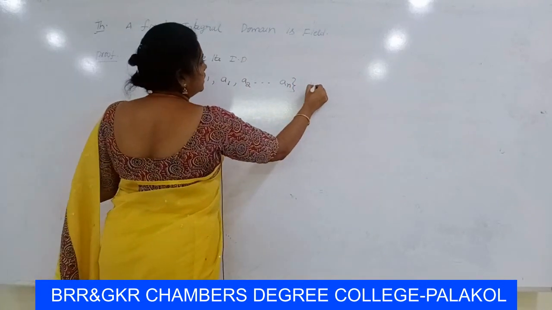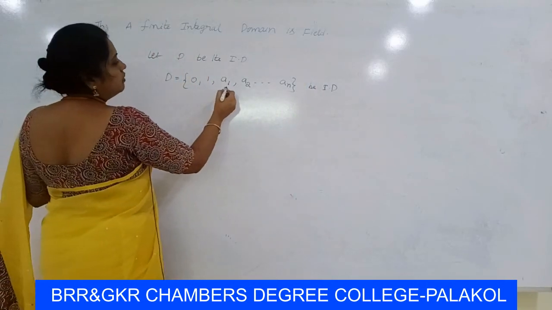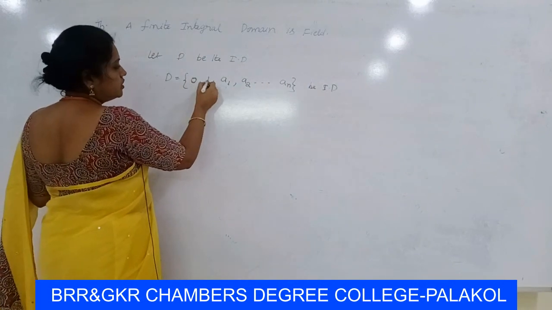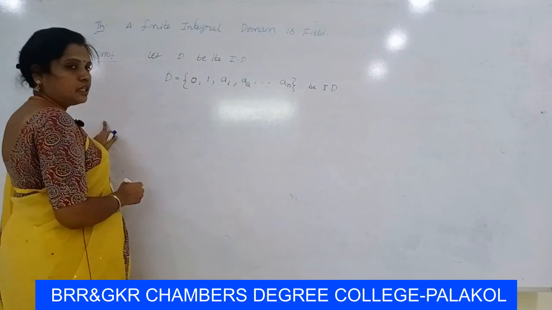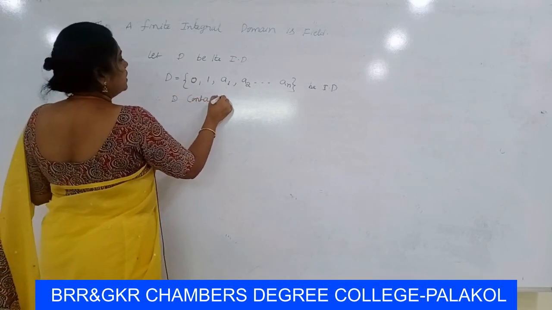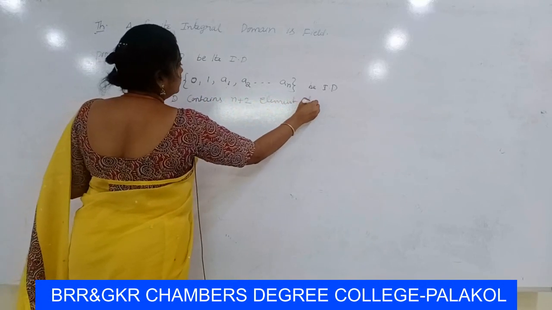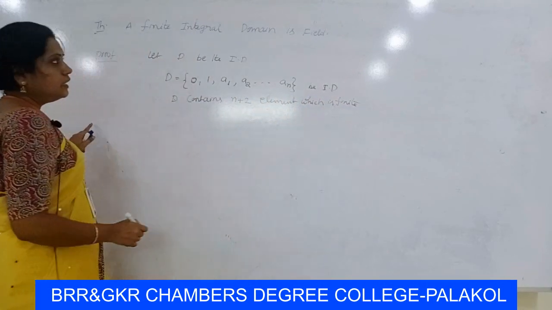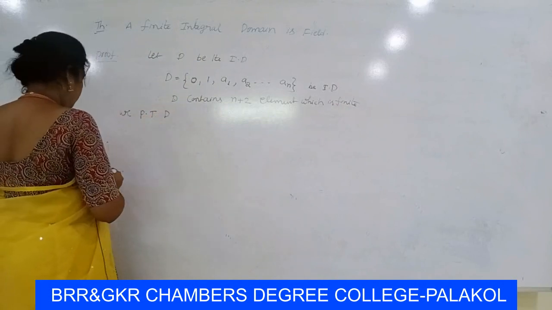So in this set we have A1, A2 and so on, n elements, and 0 is the zero element of the integral domain and 1 is the unity element of the integral domain. So totally it has n plus 2 elements. Therefore D contains n plus 2 elements, which is finite. Now we have to prove D is a field.